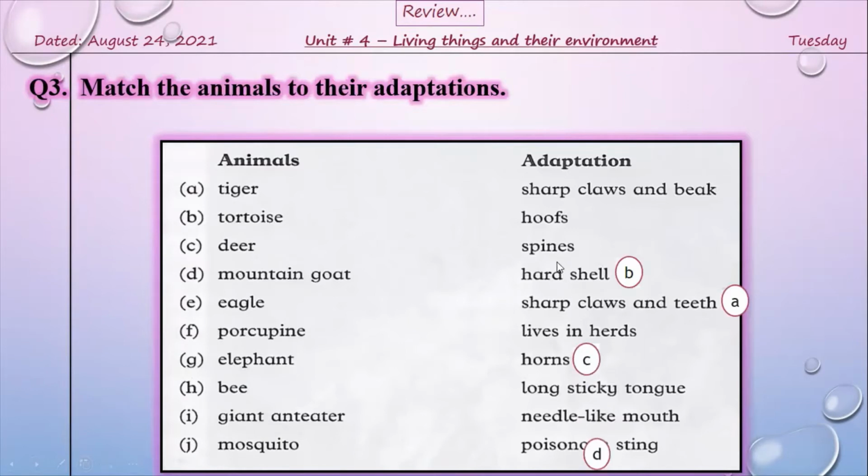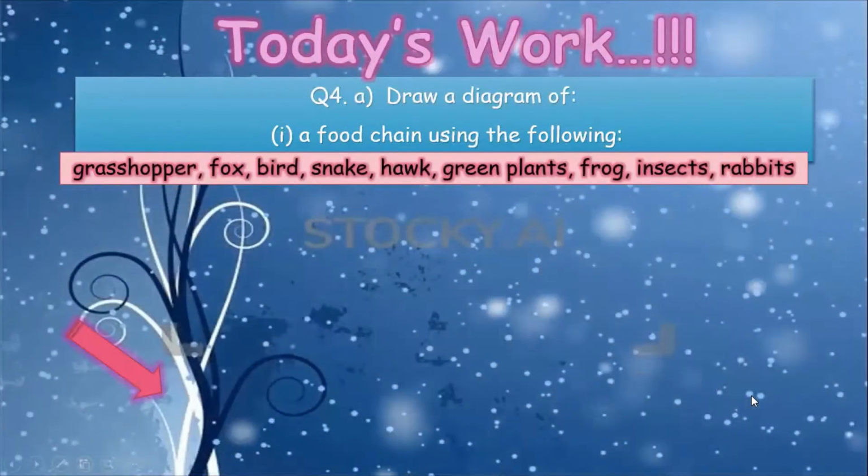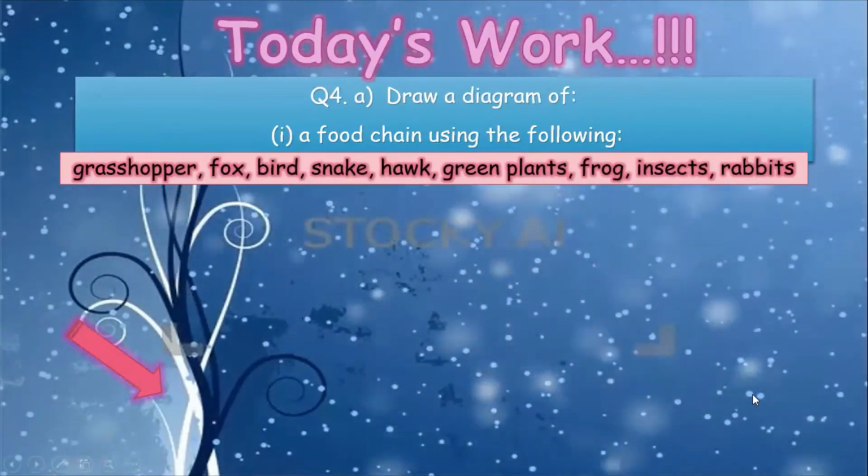Mountain goat, hooves. Eagle, sharp claws and beak. Porcupine, spines, while elephants live in herds. Bee, poisonous stings. Giant anteater, long sticky tongue. Mosquito, needle-like mouth. I hope that everyone has done and learned it.